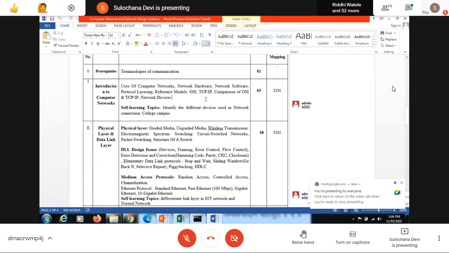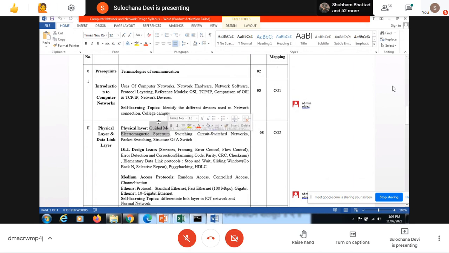Then one small question on your networking devices. It can be on all networking devices, or on an individual one like router, bridge, switch, hub, or a comparison of any two networking devices. Okay. So one question is on that. Then one question is 100% on guided, unguided media, wired transmission, wireless transmission, all based on this. Okay. And one small question on the topology.